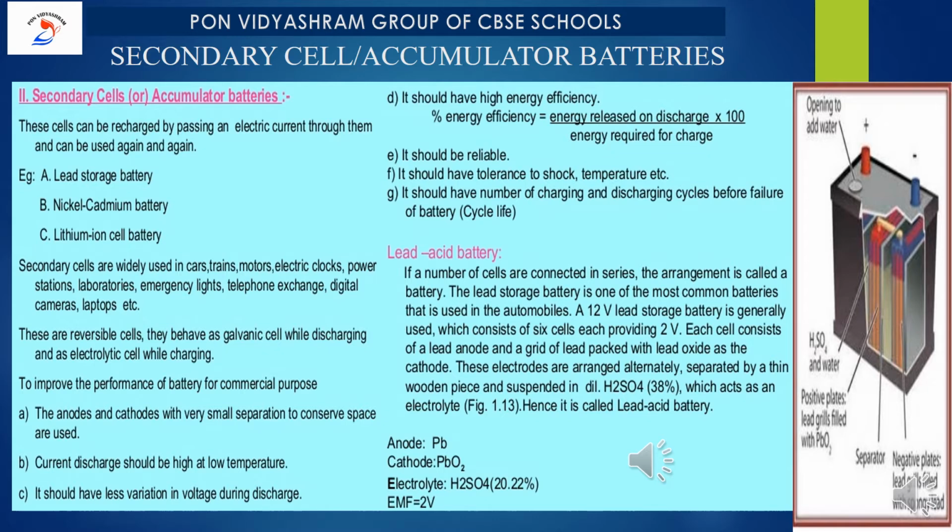Examples of the secondary cell are the lead storage cell battery, nickel cadmium battery, and lithium ion cell battery. Okay, so note down these examples. Secondary cells are widely used in cars, trains, motors, etc. You can mention many examples in this category. These are reversible cells and they behave as two things. So please note it down. This is considered to be an important point.